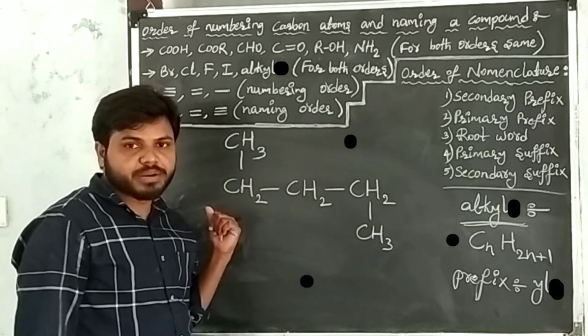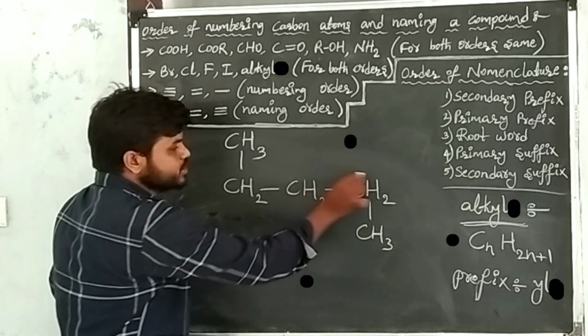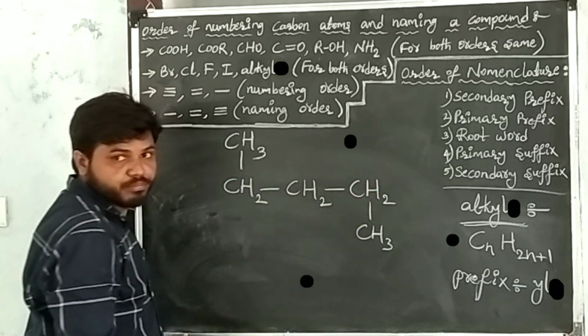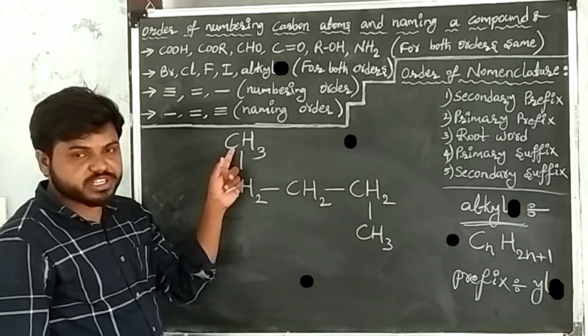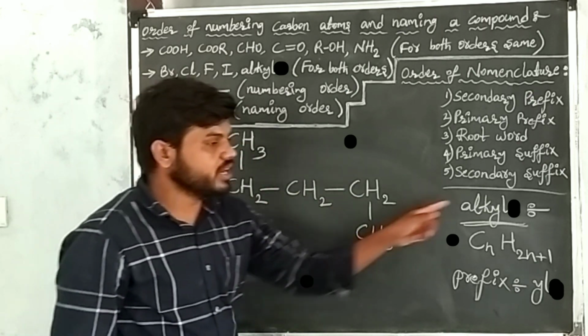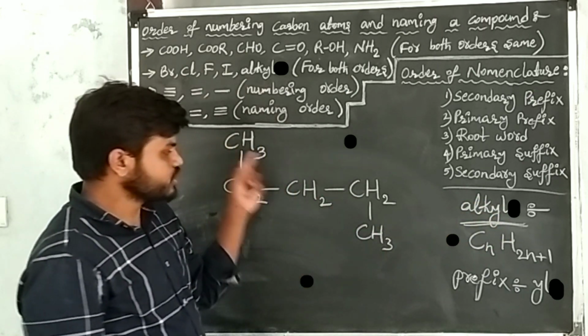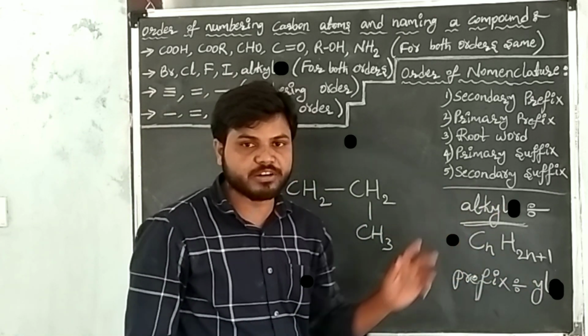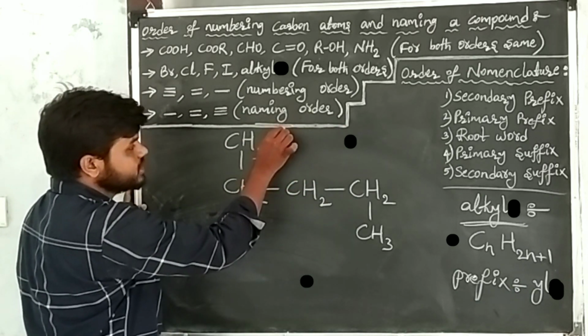This is the given carbon compound. This is the principal chain of the carbon compound. At this carbon, one substituent is there. At another carbon, another substituent is there. These two substituents belong to the alkyl group. You can check with the general formula of the alkyl group. The name of the substituent is methyl.